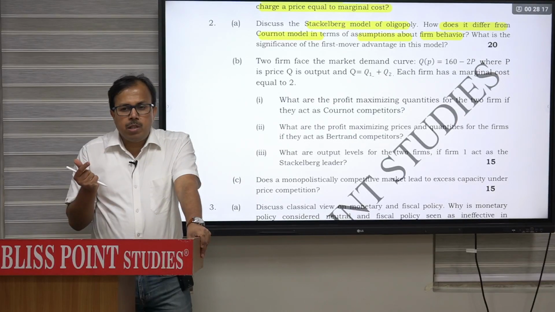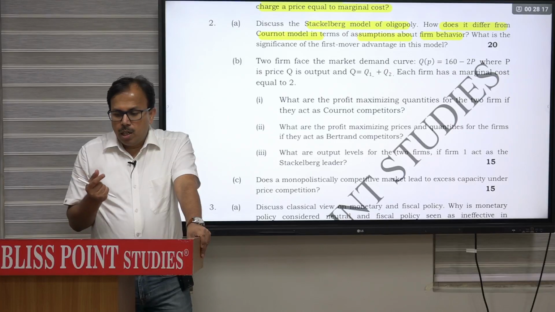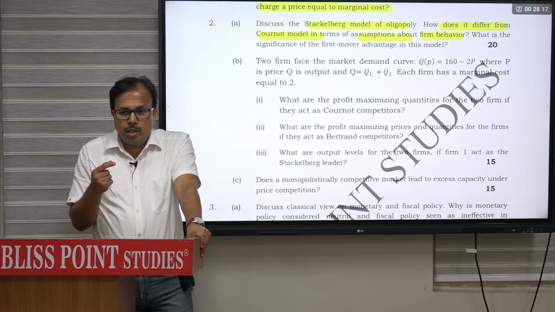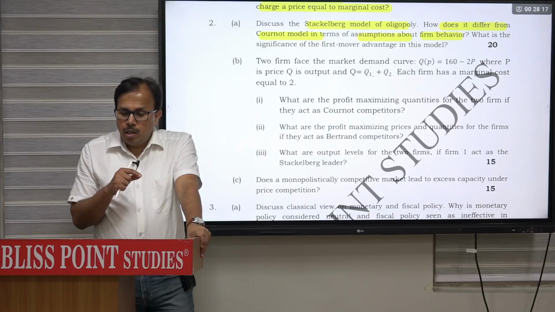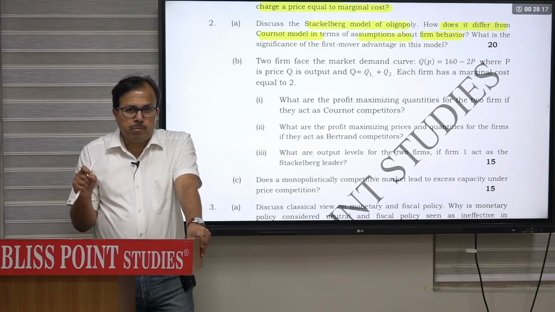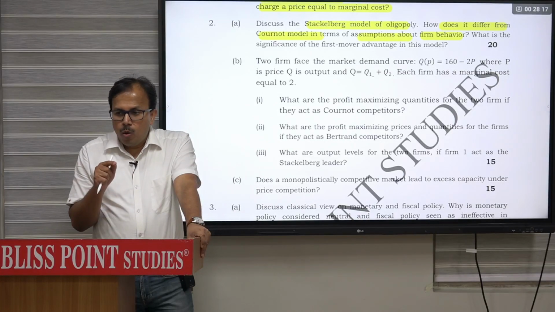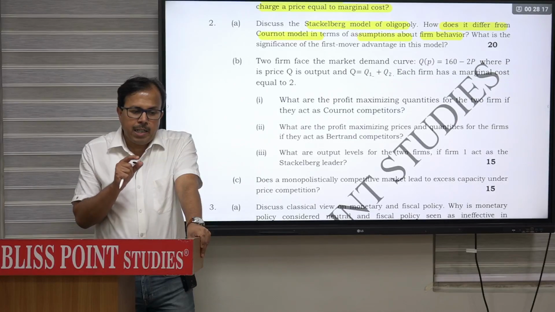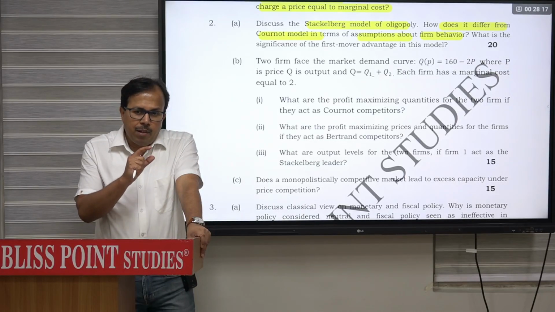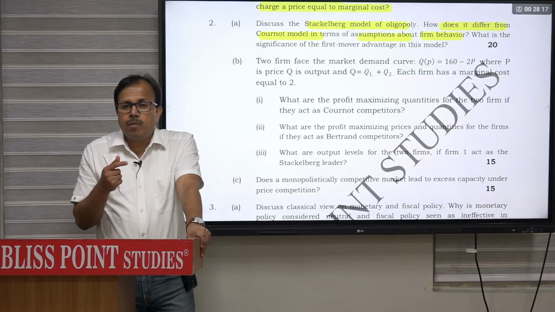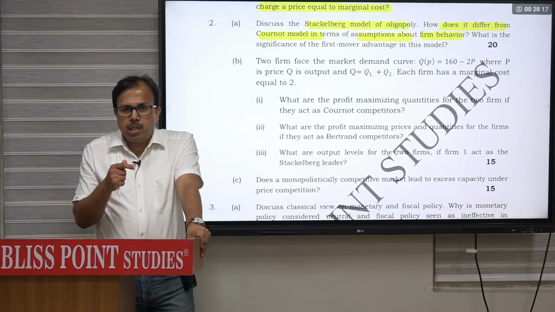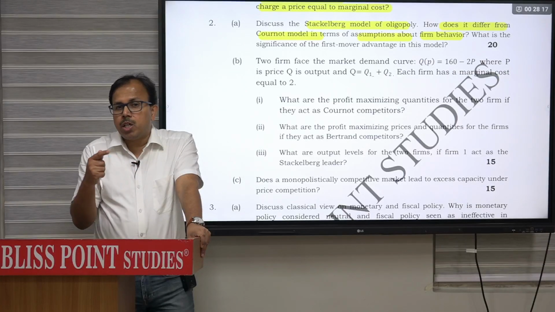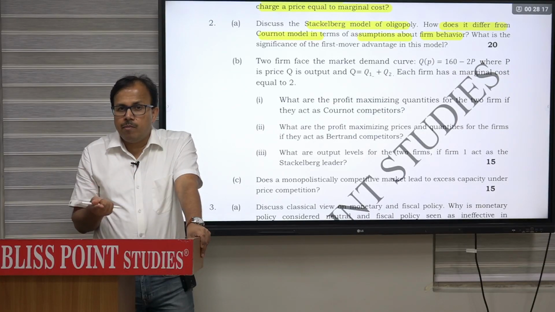Now it differs from the coordinate model in the sense that in coordinate model both firms' behavior were naive. The conjectural variation was zero there. Each firm assumed that when they determine their own quantity, the quantity produced by the other firm will remain same. But in this Stekelberg, one firm is leading. That leader will set quantity first. Given that quantity, follower will react. But how the follower will react, it is known to the leader. So the leader maximizes its own profit, subject to the reaction curve of the follower. इसलिए outcome हमारा different होता है.